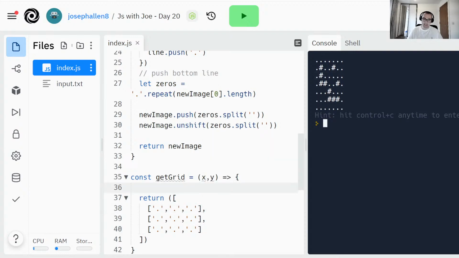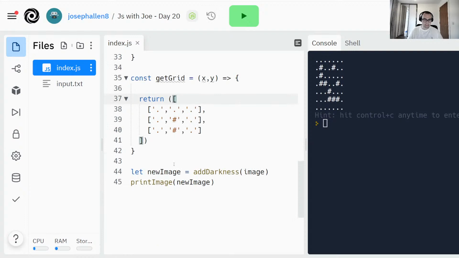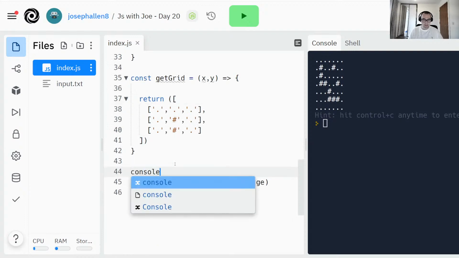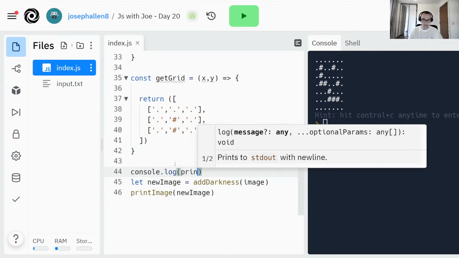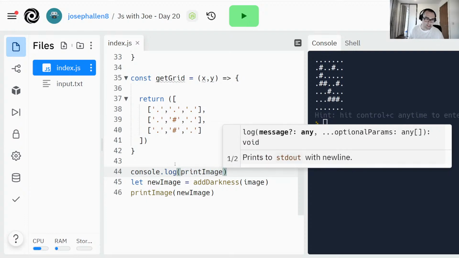Given we get 0, 0, we should be getting these top 9 coordinates. So dot hash dot is what we're expecting. And let's do console.log. Yeah, it will change, it just won't change instantly.